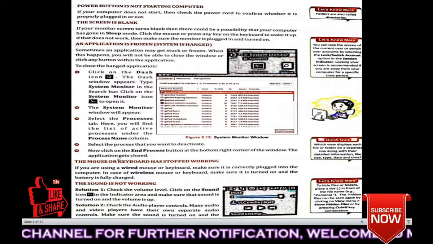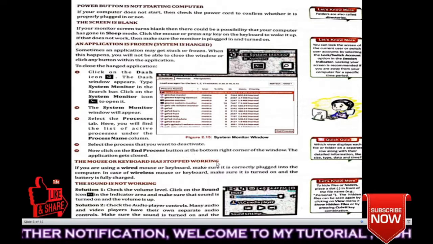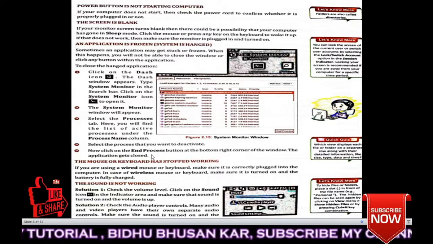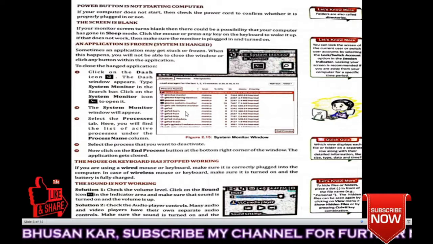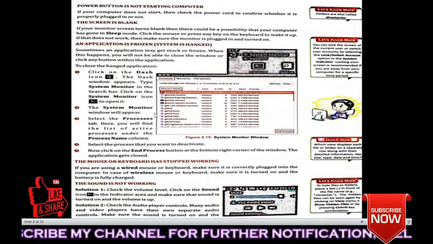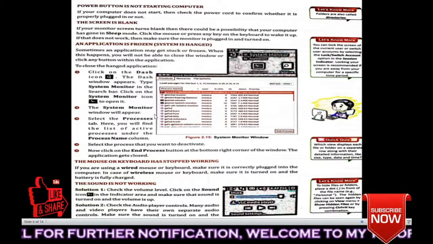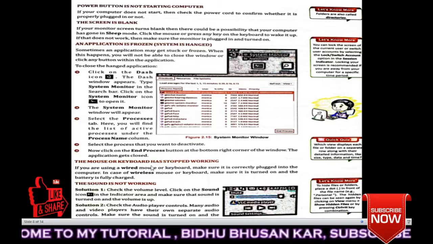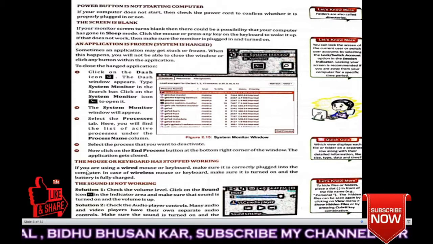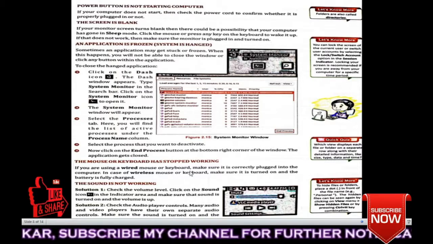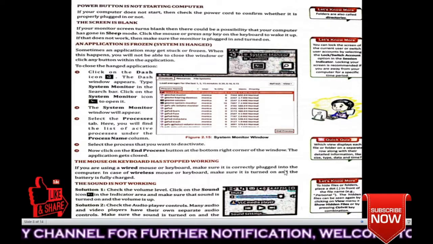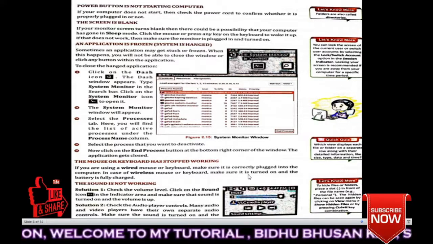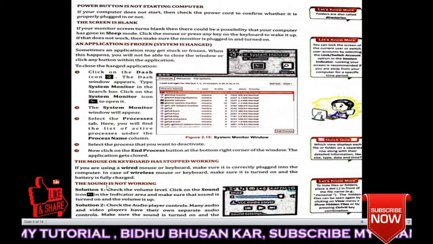Understood? Now click on the end process button at the bottom right corner of the window. The application gets closed. Okay, so this is the process how to stop the process if the computer doesn't work. Understood? Next, the mouse or the keyboard has stopped working. If you are using a wired mouse or keyboard, make sure it is correctly plugged into the computer. In case of a wireless mouse or keyboard, make sure it is turned on and the battery is fully charged.